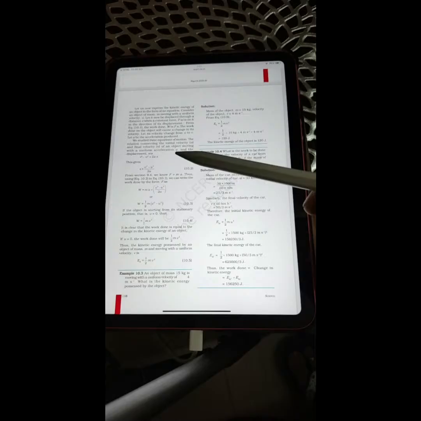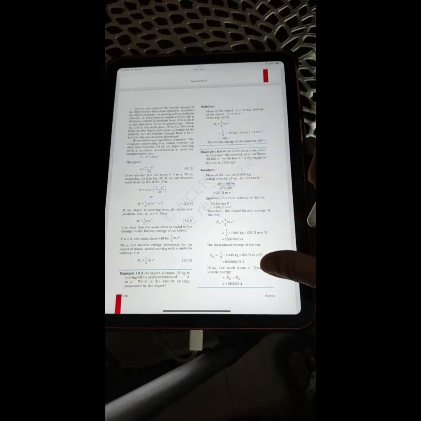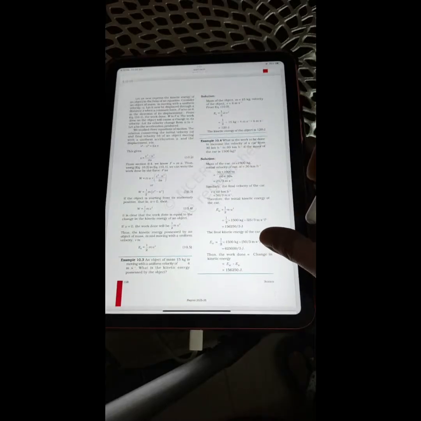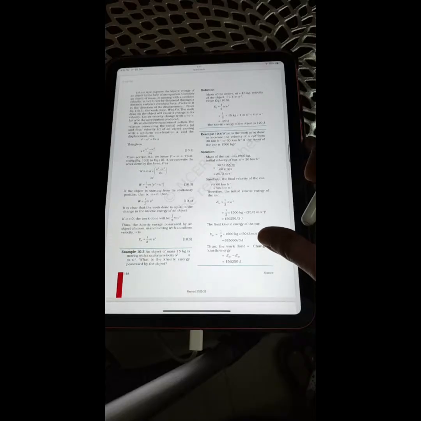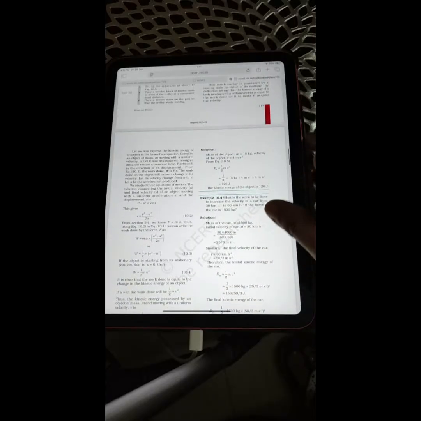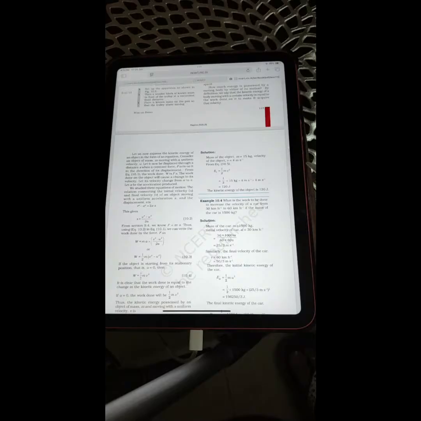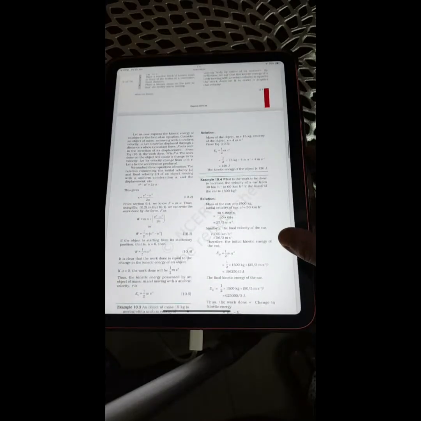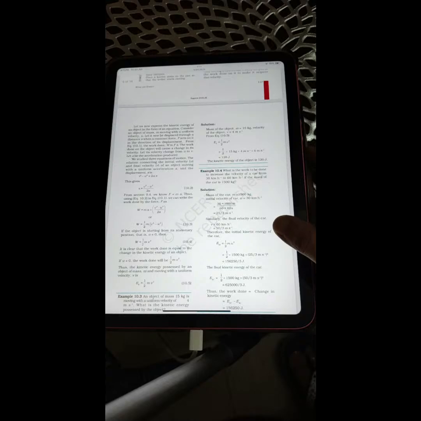Example 10.3. An object of mass 15 kg is moving with a uniform velocity of 4 meter per second. What is the kinetic energy possessed by the object? Solution: mass of the object m is 15 kg, velocity is 4 meter per second. From equation 10.5, Ek is equal to half mv square, that will give you 120 joules. The kinetic energy of the object is 120 joules.